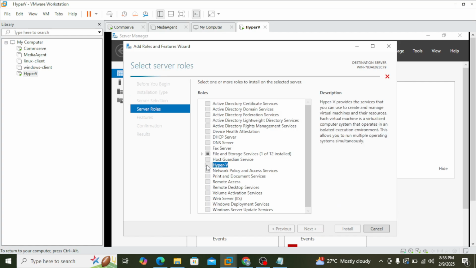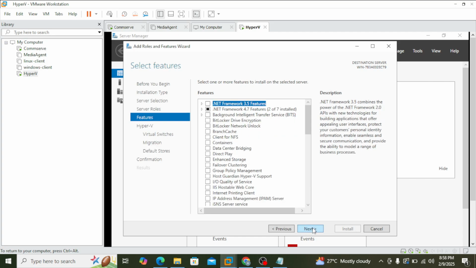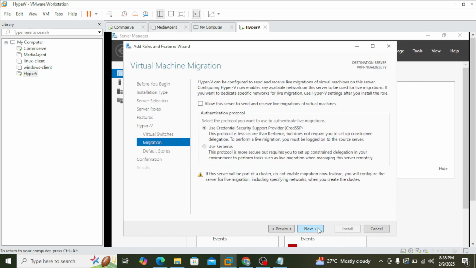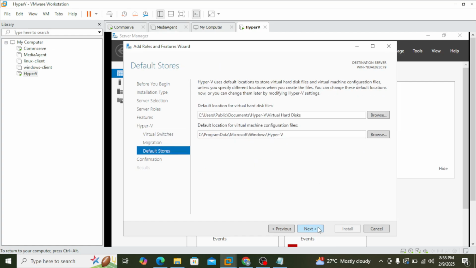Okay, select the Hyper-V, add features. Okay, now you can see it's working now. Click on next, next. So here virtual machine required features. Yeah, you can select that one. Click on next. And remaining options, let's go with the default.